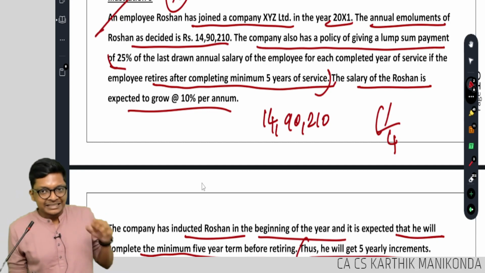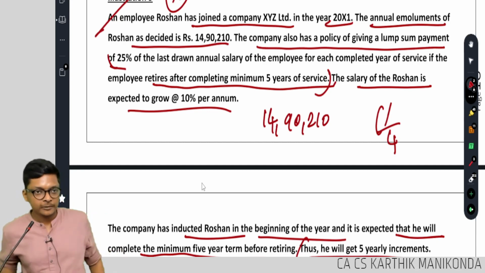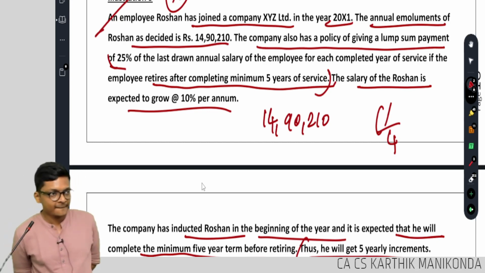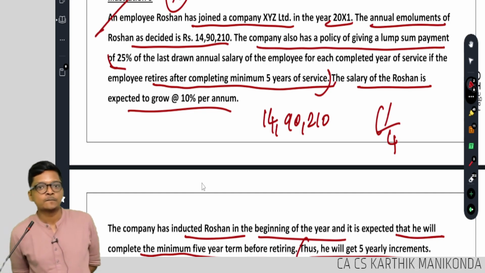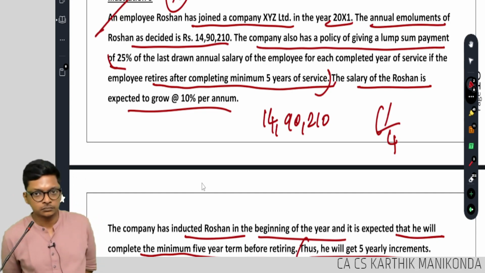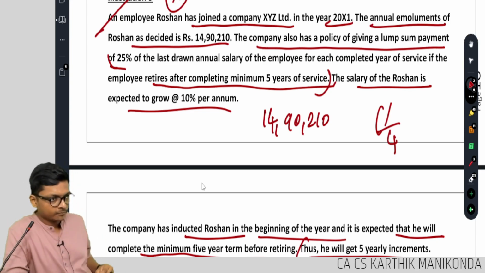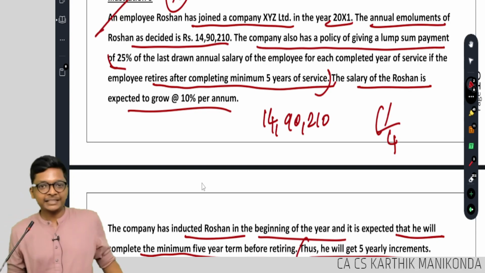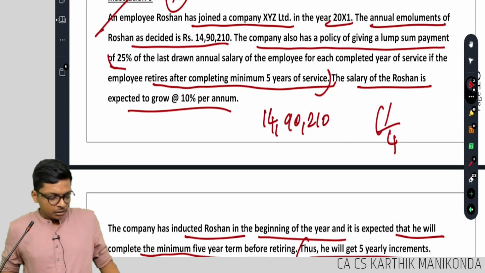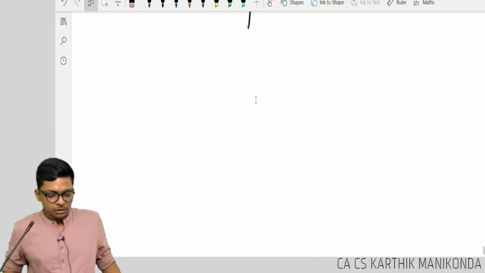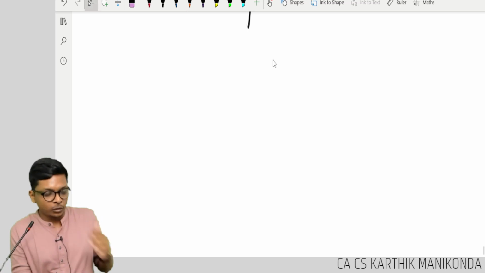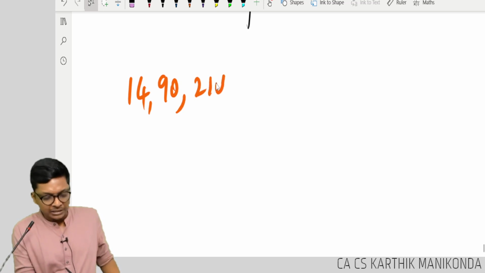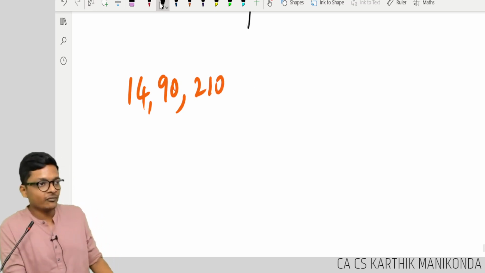Or at least find out salary into 5 years is how much? Guys, all of you with me? Okay. What is the salary here? Just to save time, recording can pause and try it if you want to try. 14 lakh 90,000. Can I multiply by 5? No. Why?